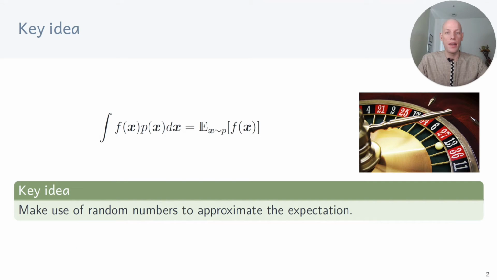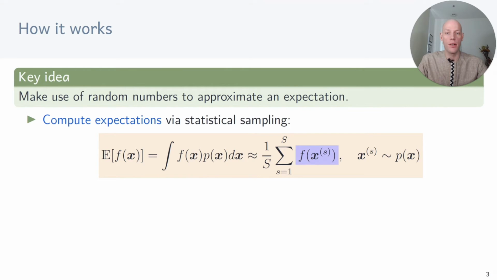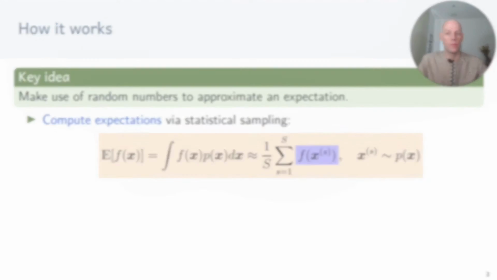The key idea behind Monte Carlo estimation is to make use of random numbers to approximate the expectation. And here is how it works. We compute the expectation via statistical sampling. If we draw samples from p of x, we evaluate f at those samples, sum the function values up and divide by the number of samples.